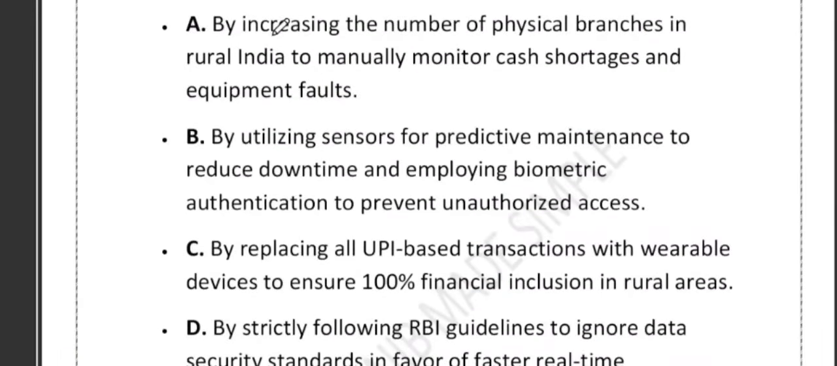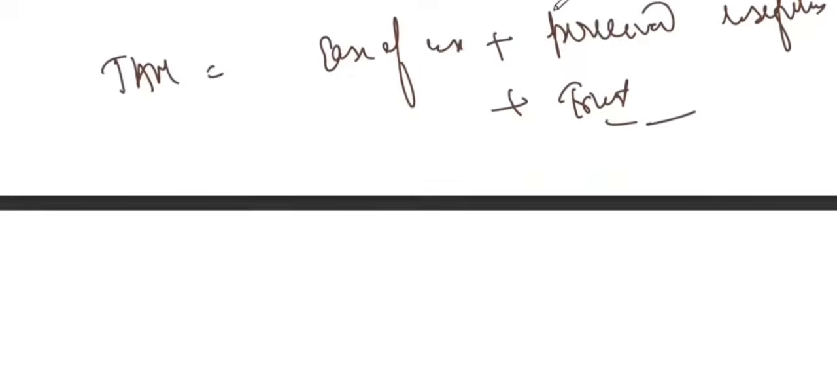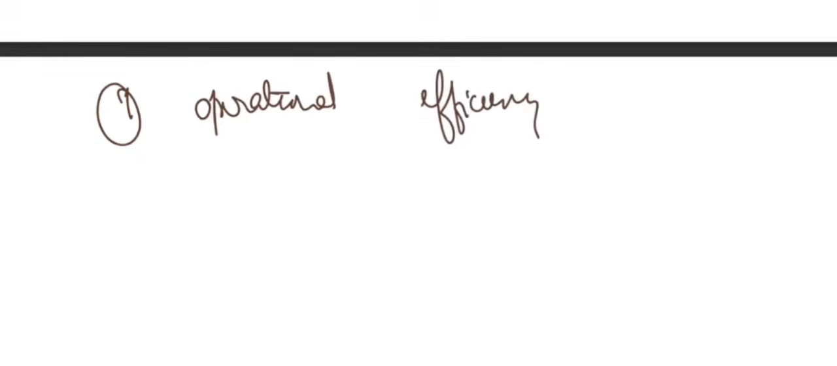Option C says that by replacing all UPI based transactions with wearable device. Option D says that by strictly following RBI guideline to ignore data security standard in favor of faster real-time monitoring. So this question is checking whether you understand how IoT help bank in two areas at the same time. What are the two areas? The first area is the operational efficiency. And the second thing is the security.